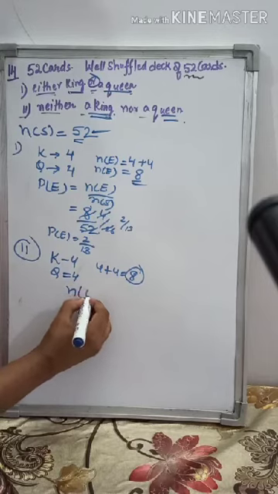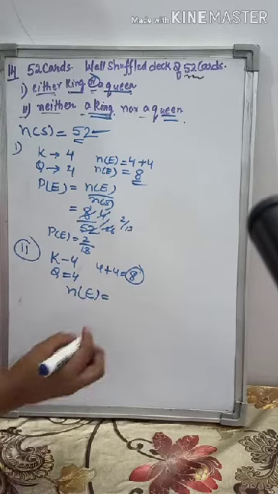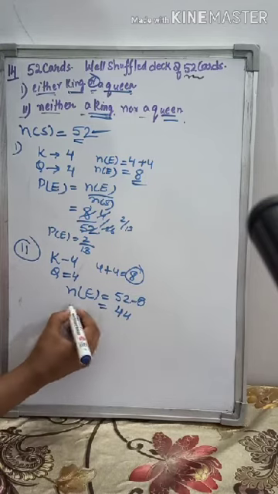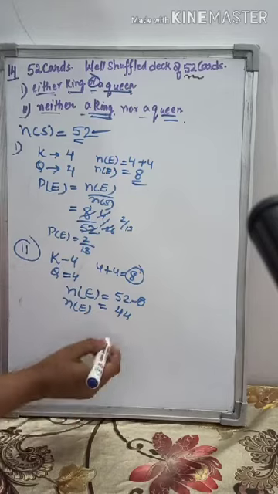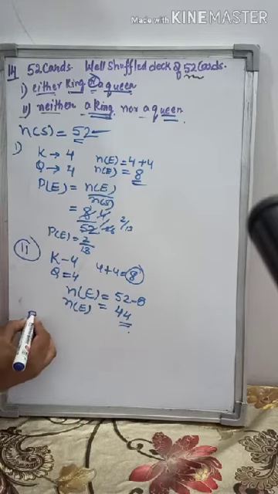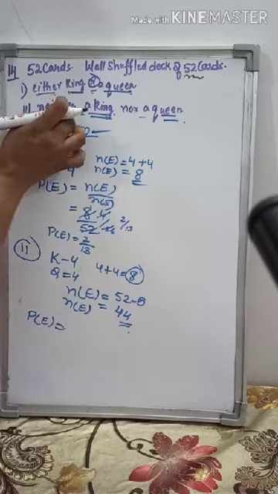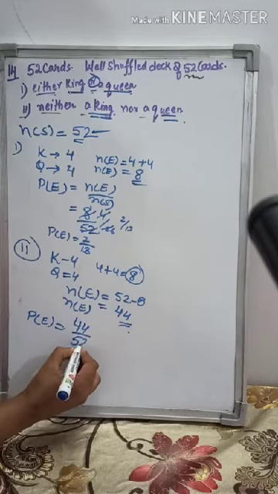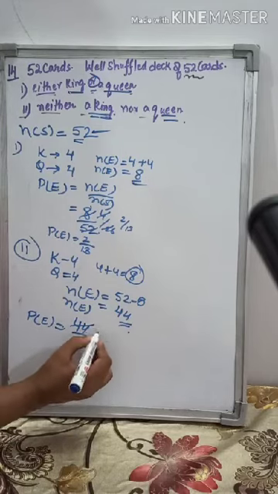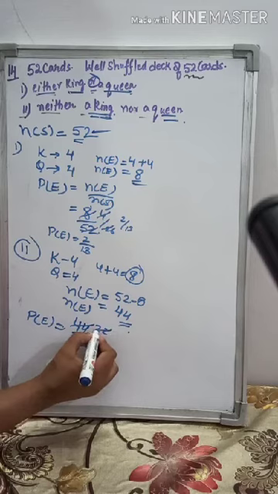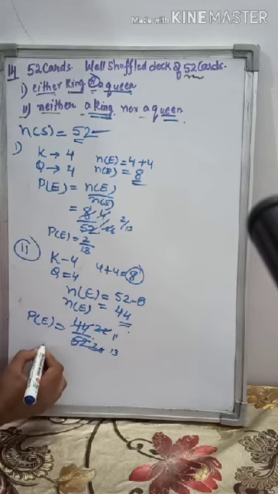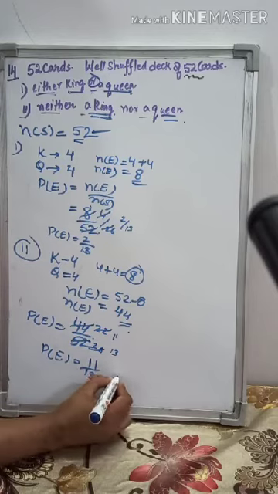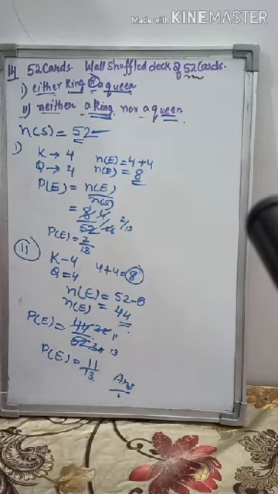So the number of elements in the event will be 52 minus 8. That will be 44. So the number of elements in the event will be 44. So the probability of drawing a card, neither a king nor a queen, will be 44 divided by 52. Now we will cancel it. That is 22 by 26. Again we will cancel it. 11 by 13. So the probability is 11 upon 13. This is the answer of question number 14.